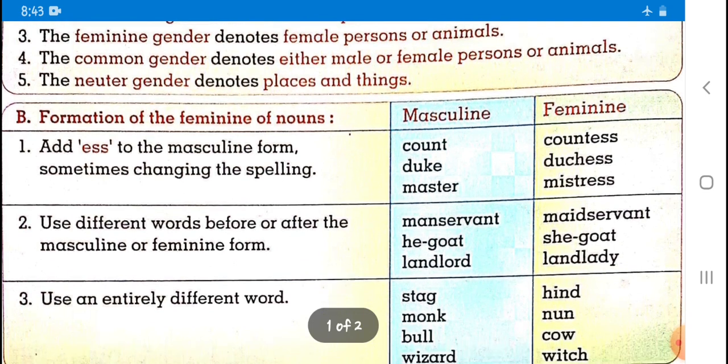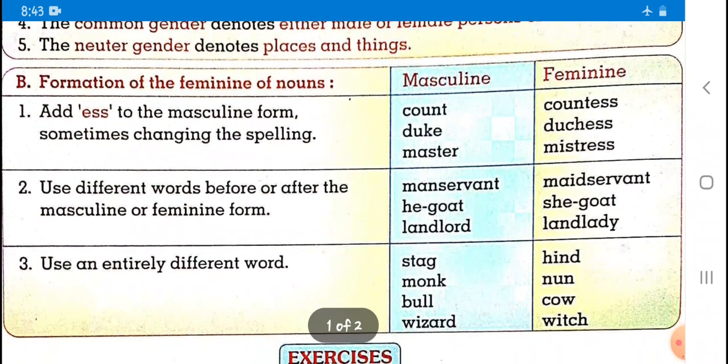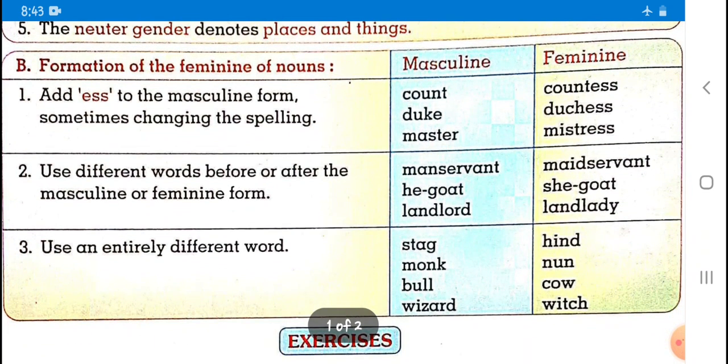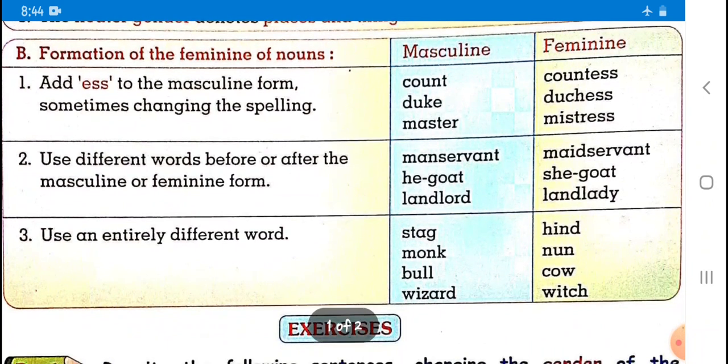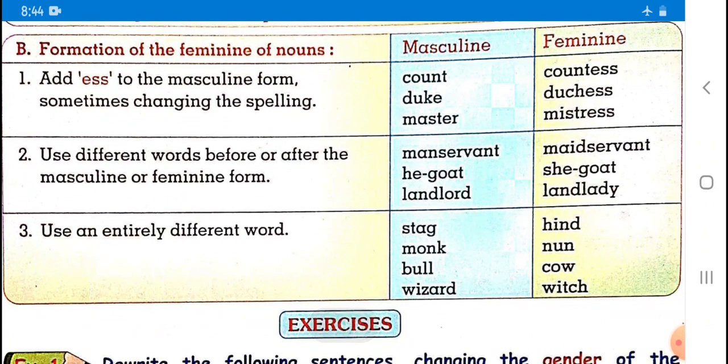Now B. How the genders are formed, that we learn. The box B, formation of the feminine of nouns. So masculine and feminine. Add ess to the masculine form, sometimes changing the spelling.